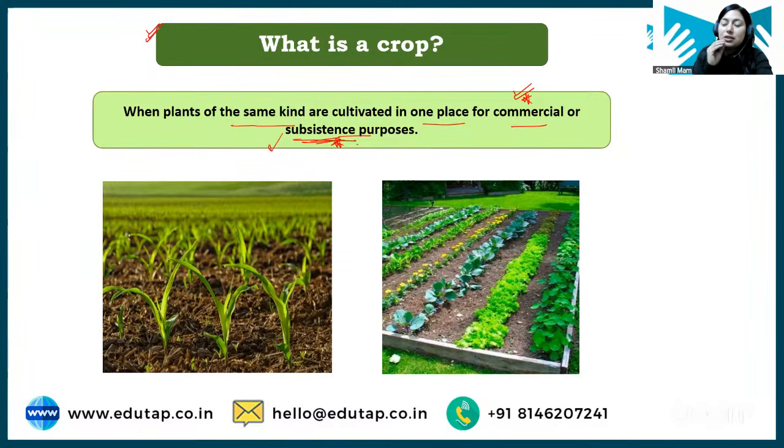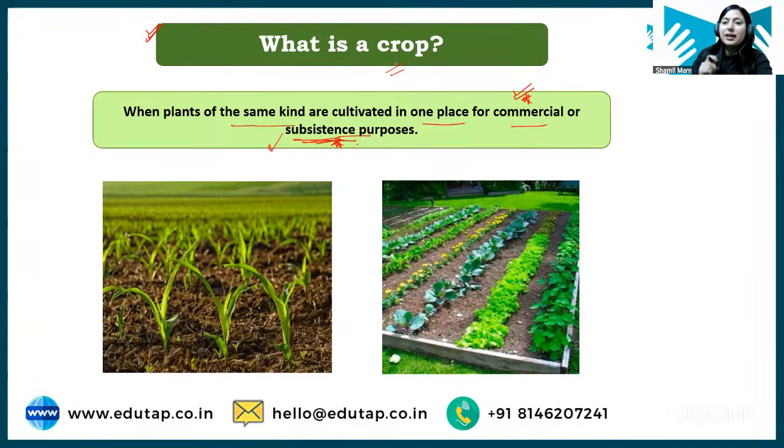Now students, these crops are of different types. Okay, there are different types of crops, and we need to study all types. In this particular session, we'll understand what is the classification of crops based on different aspects, right?